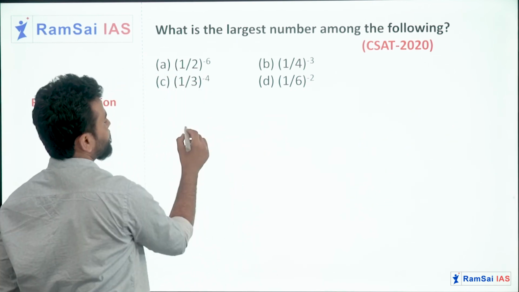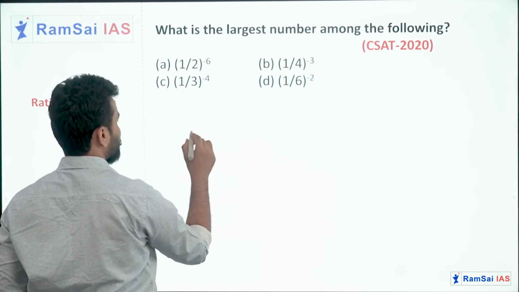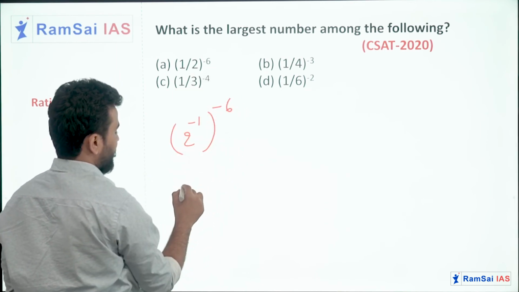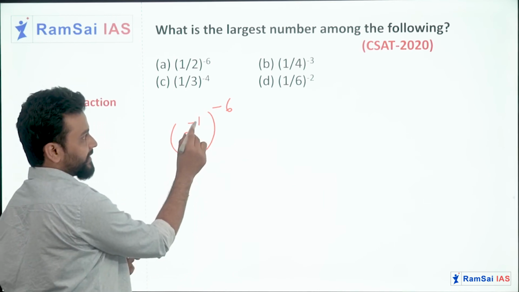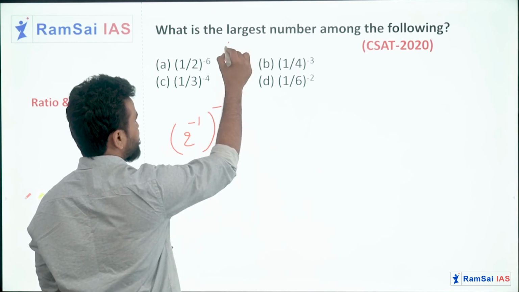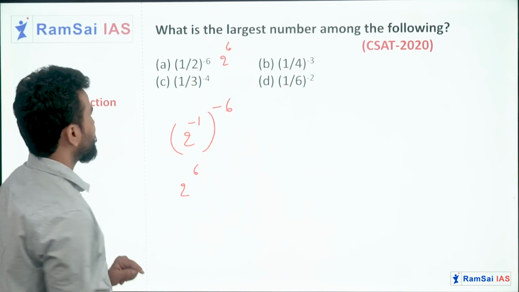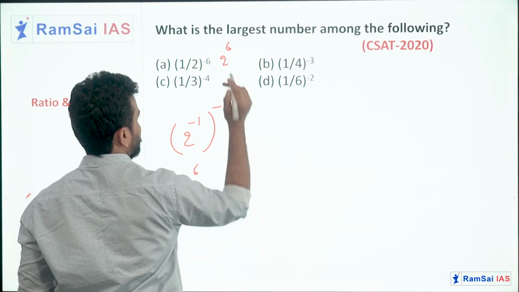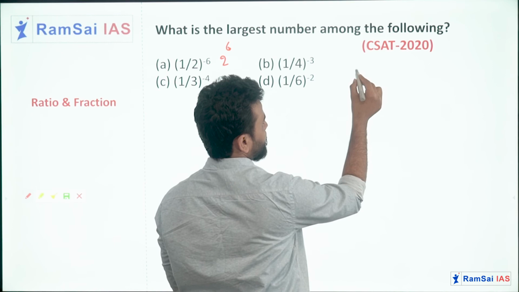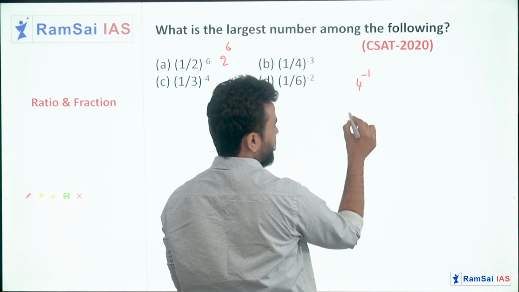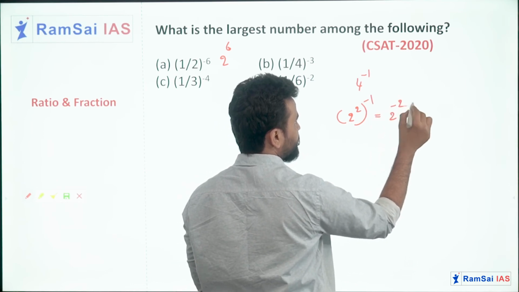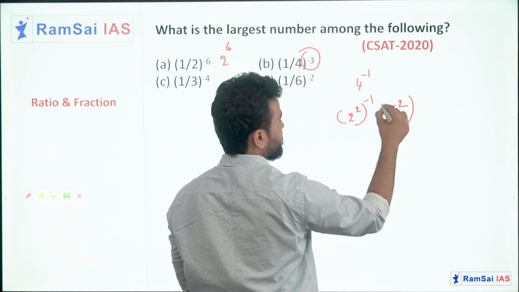Can I write 1 by 2 as 2 power minus 1 and whole power minus 6? I can write it as 2 power minus 1 into minus 6 gives you 6. So indirectly I can write option A as 2 power 6. The second option, 1 by 4, can I write it as 4 power minus 1, and of course 4 as 2 square, 2 power minus 2, and this whole power minus 3.